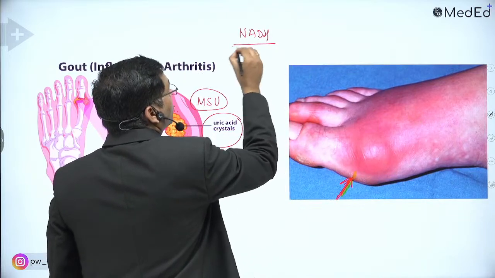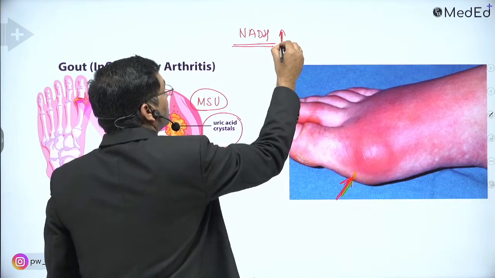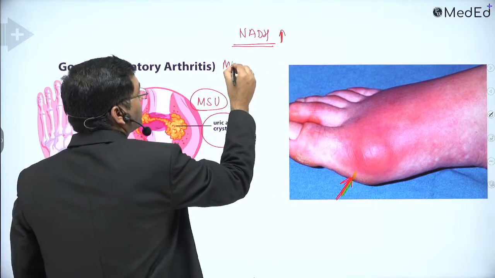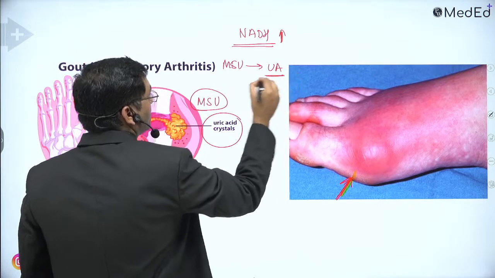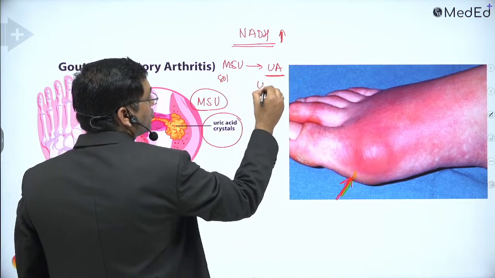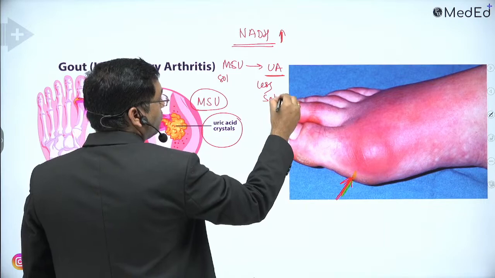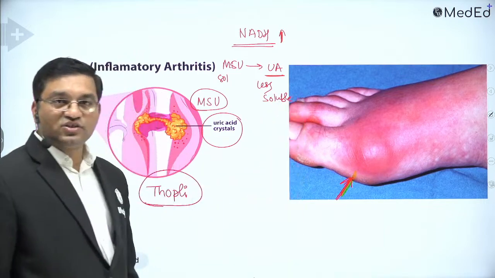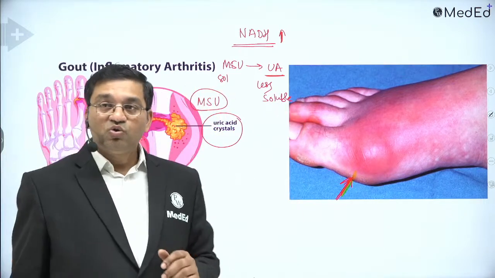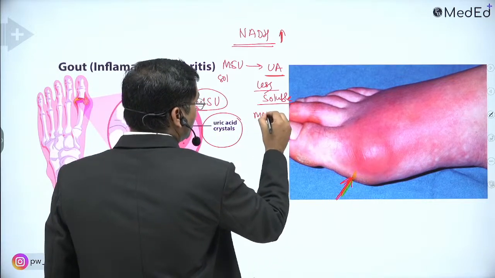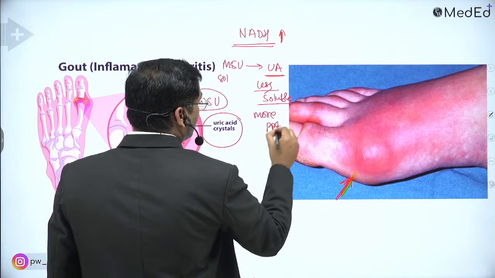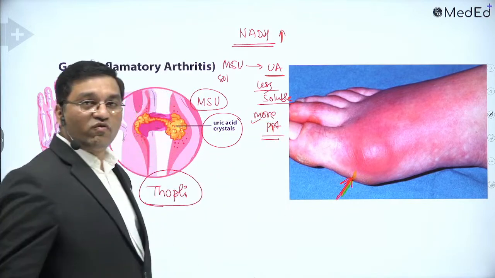In alcohol metabolism, there is an increase in NADH, which favors the formation of uric acid from monosodium urate. Monosodium urate is the soluble form, and uric acid is the less soluble form. So it is less soluble and more precipitable, so it precipitates and causes tophus formation.